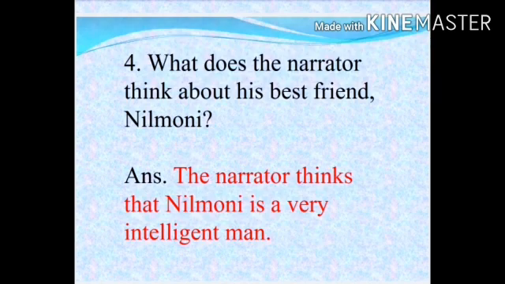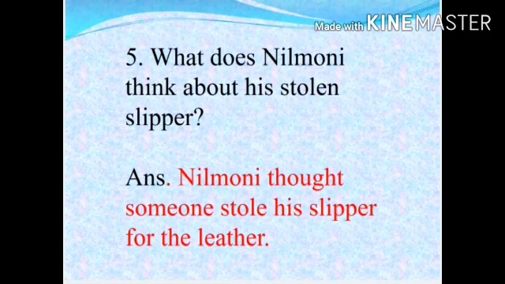Fourth question is, what does the narrator think about his best friend Nilmoni? The answer is, the narrator thinks that Nilmoni is a very intelligent man. How he thinks him? As a very intelligent man. Fifth question is, what does Nilmoni think about his stolen slipper?